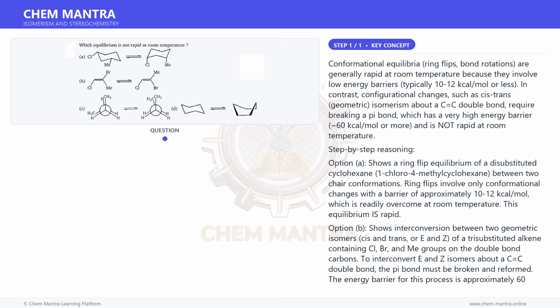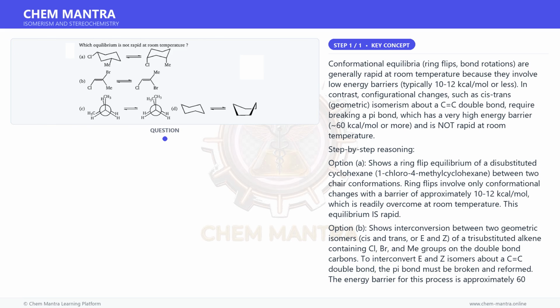Conformational equilibria, ring flips, bond rotations, are generally rapid at room temperature because they involve low energy barriers, typically 10 to 12 kcal or less. In contrast, configurational changes, such as cis-trans geometric isomerism about a C=C double bond, require breaking a pi bond, which has a very high energy barrier, about 60 kcal or more, and is not rapid at room temperature. Step-by-step reasoning.